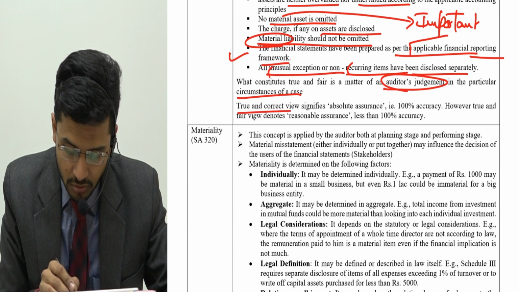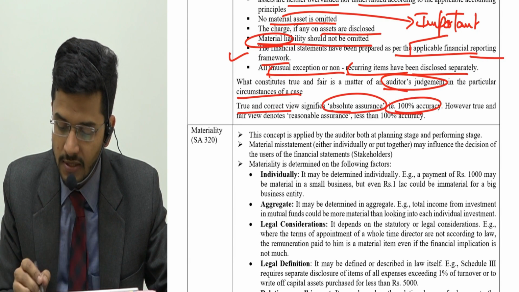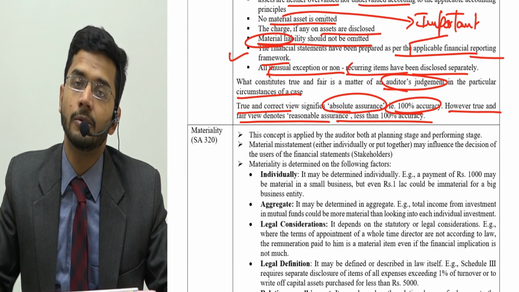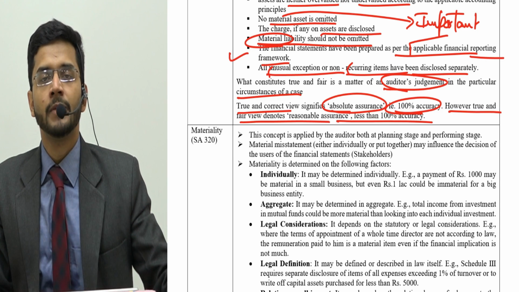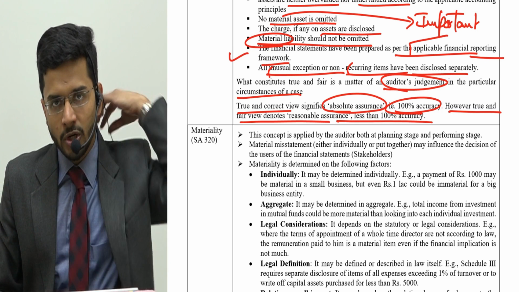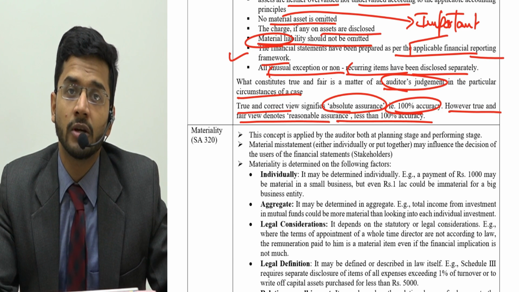True and correct view. Now what is a true and correct view? It signifies absolute assurance, 100% accuracy. However, true and fair view denotes reasonable assurance, that is less than 100% accuracy. In India, most of the audits require the auditors to give a true and fair view. There is only one audit, which is the income tax audit, which requires you to give a true and correct view.